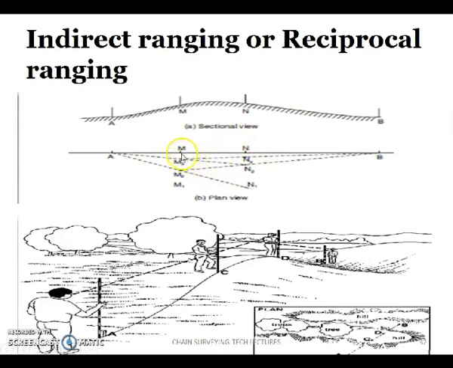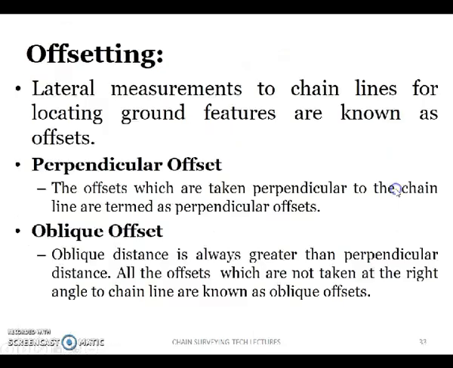In such a case, M and N points are placed. After placing, it appears like this. These points are placed on an uneven surface, so they are not all horizontally placed, but if you see from the top they form a line like this. This is the process of indirect ranging or reciprocal ranging.